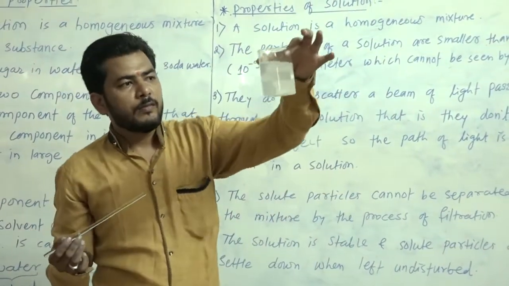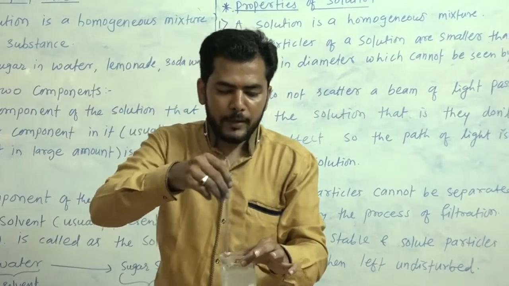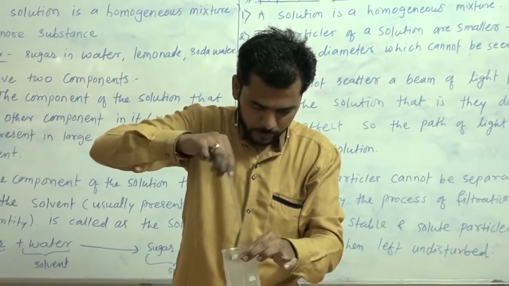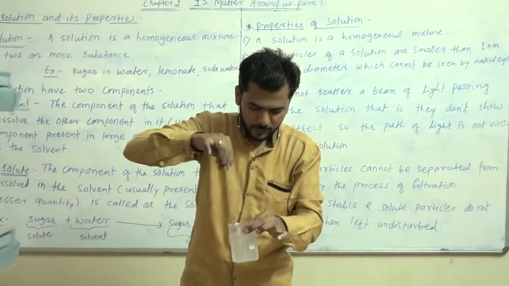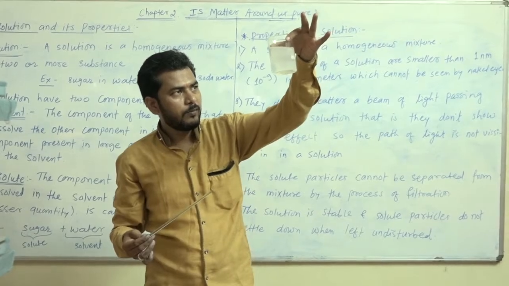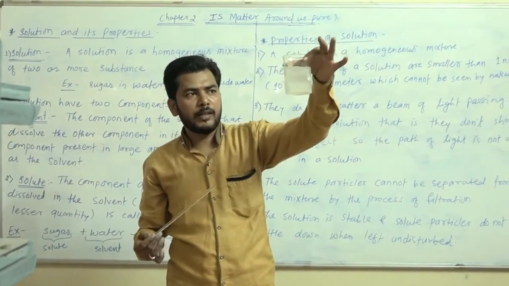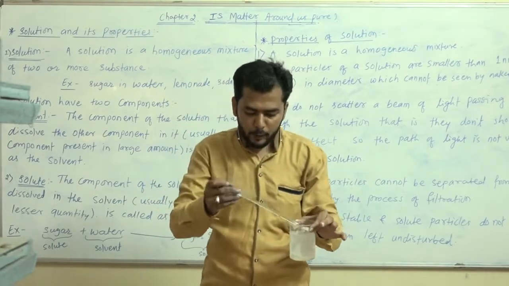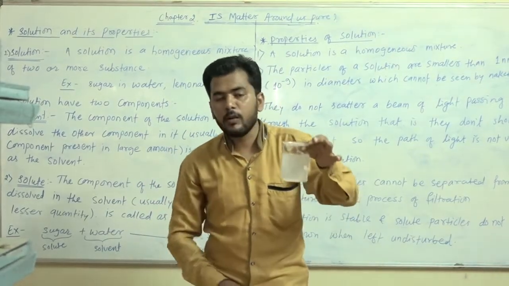A transparent solution will appear when this ammonium chloride gets dissolved in the water. Now we have to see what it is.